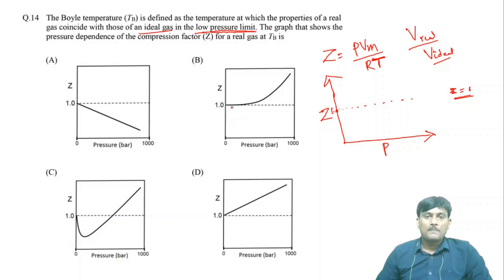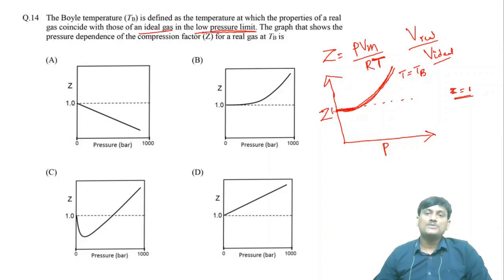If you take Boyle temperature, at Boyle temperature, at low pressure range, it can act as ideal gas. At high pressure, there is a deviation from ideal nature. This is the deviation. So this is at T is equal to TB.